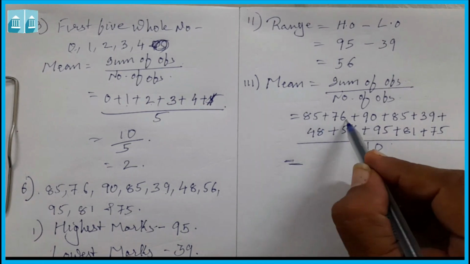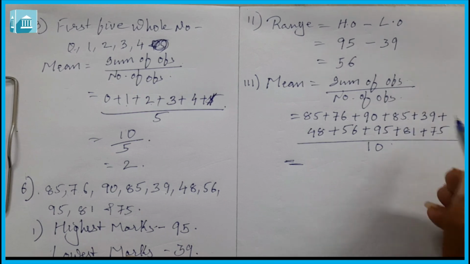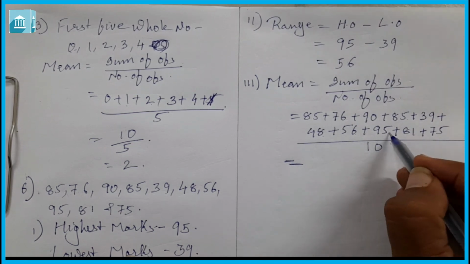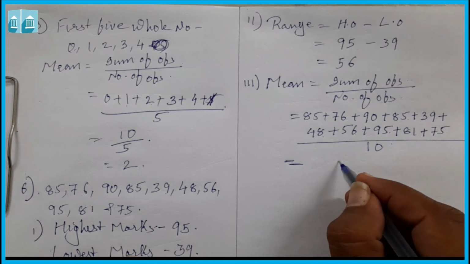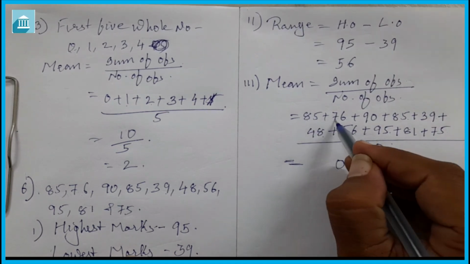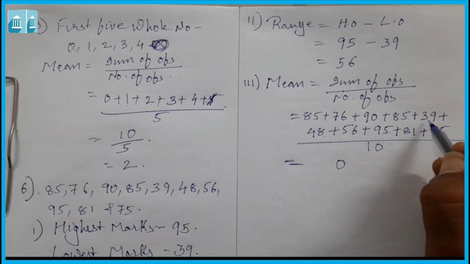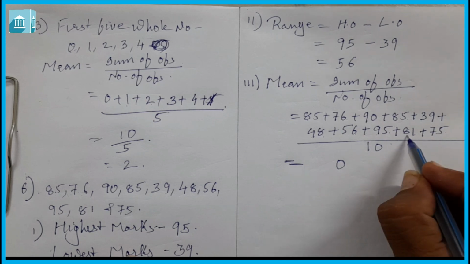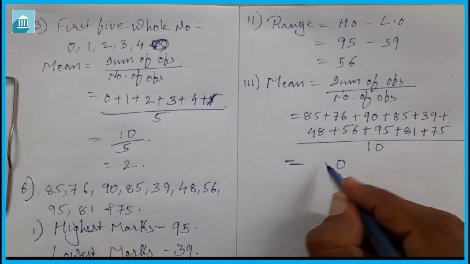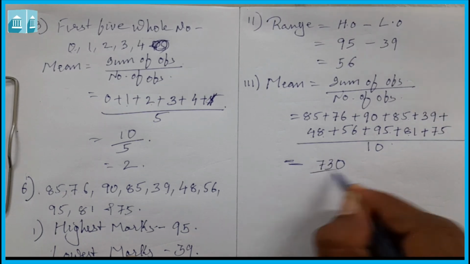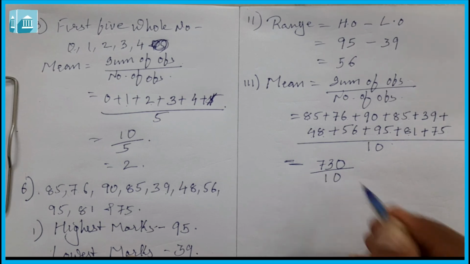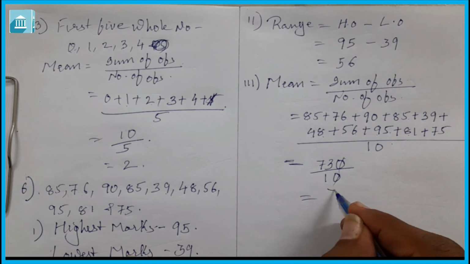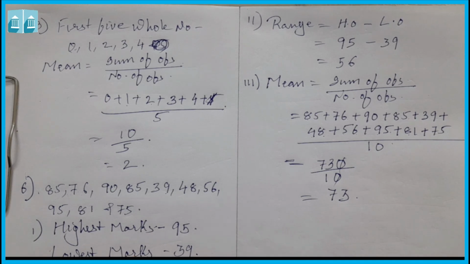Adding: 5 plus 6 is 11, 16, 25, 33, 39, 44, 45, 50. So 50 here. Then 5 plus 8 is 13, 20, 29, 37, 40, 44, 49, 58. 58 plus 8 is 66, plus 7 is 73, that is 730 upon 10, which is 73. So the mean of the marks obtained is 73.